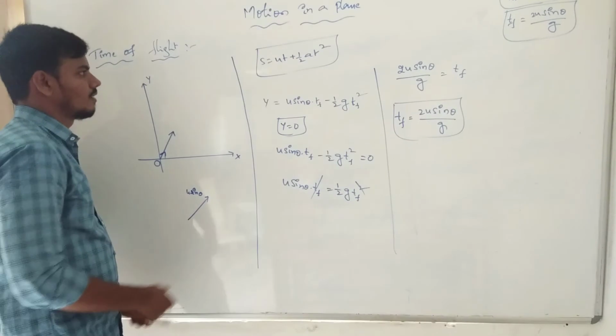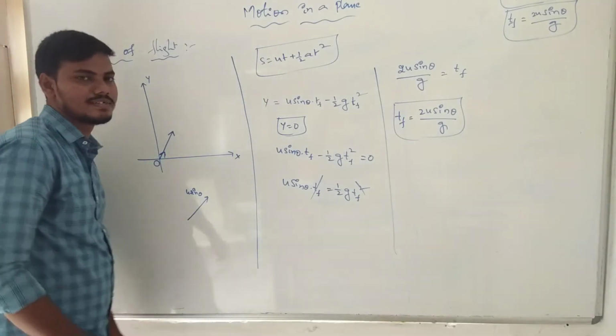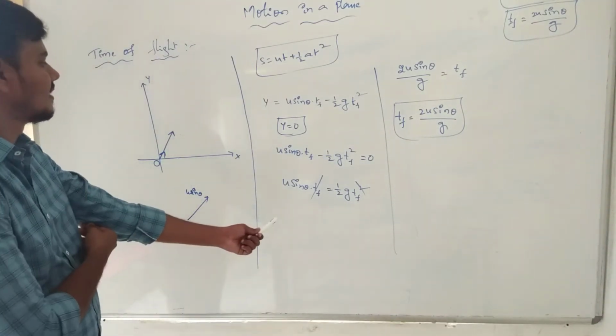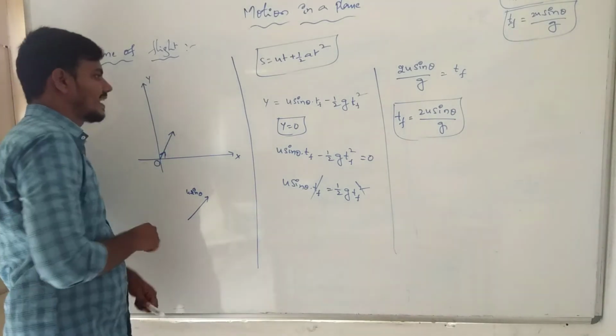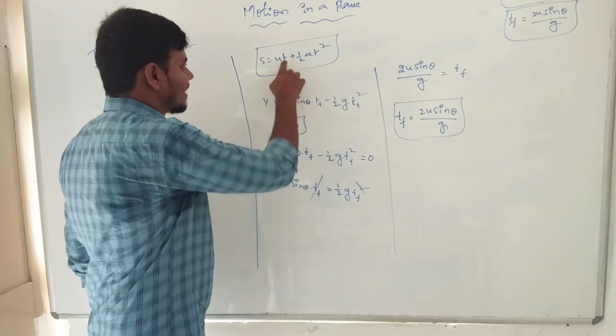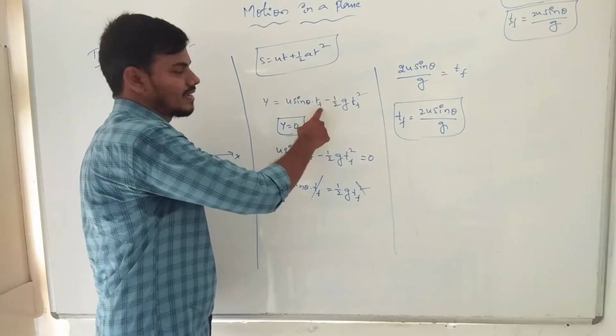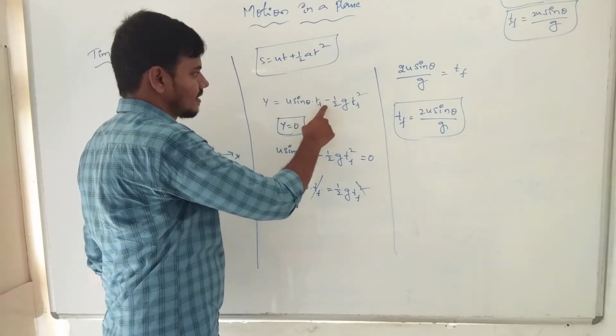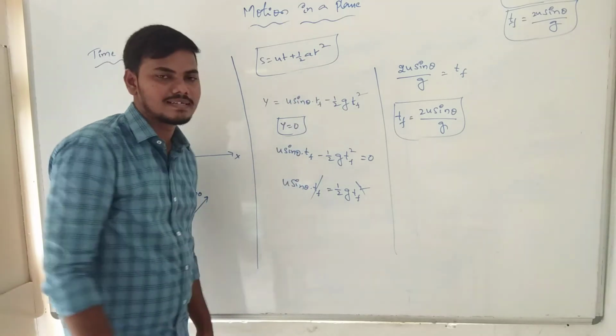Clearly? Now s is equal to ut plus half a t square. Here s is the displacement of the projected body along the y-axis. Now u sin theta into tf, where tf is the time of flight, plus half a, where a is the acceleration due to gravity.